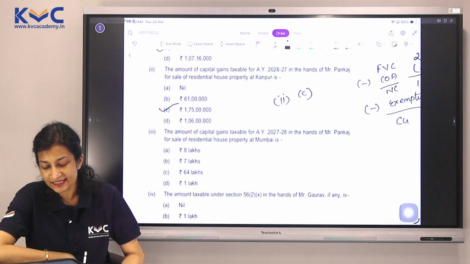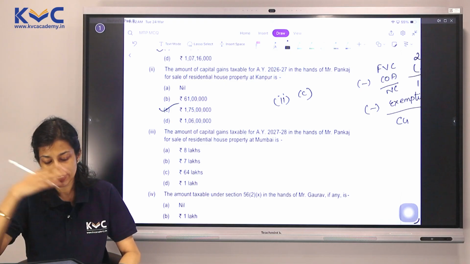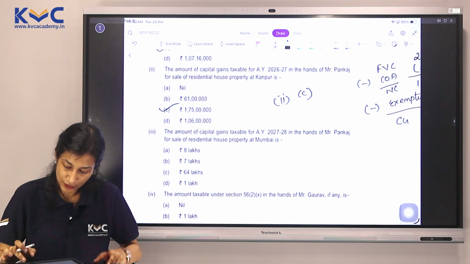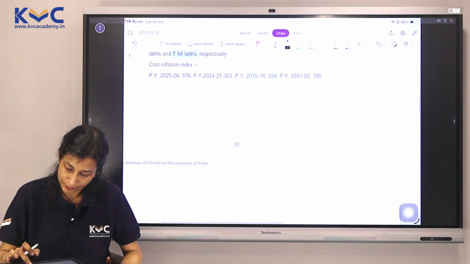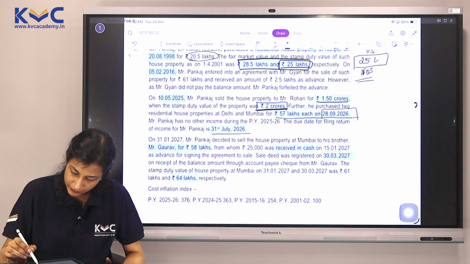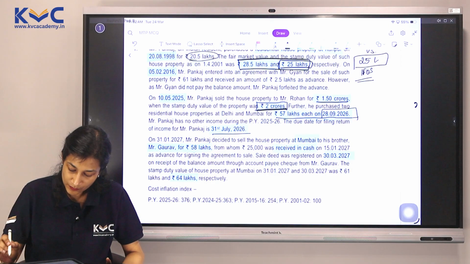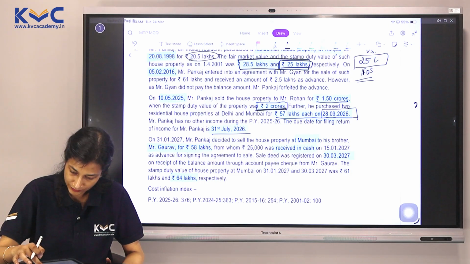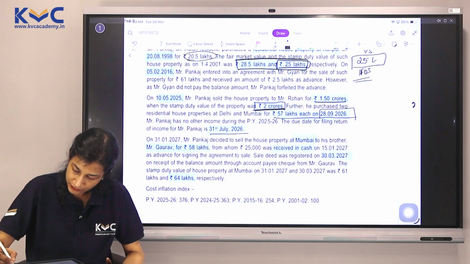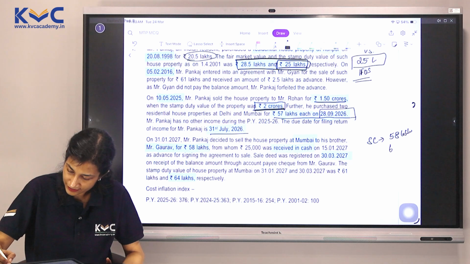The amount of capital gains taxable for AY 27-28 in the hands of Mr. Pankaj for sale of residential house property at Mumbai. Okay? So now we are talking about the property of Mumbai, not the Kanpur. Let's come back and see what details do we have here. Mumbai property was sold to his brother for 58 lakhs. So the actual sales consideration is 58 lakhs, but the stamp duty value is 64 lakhs.